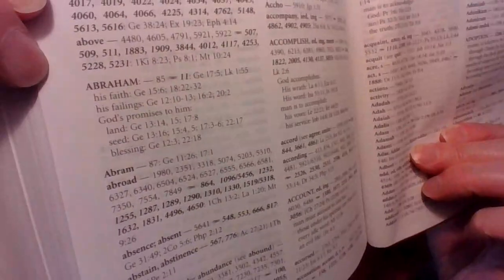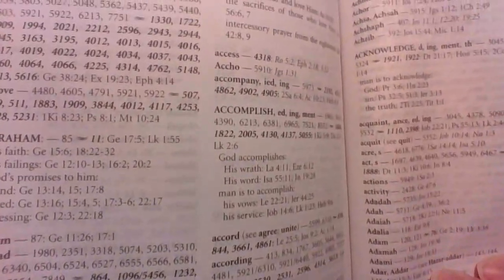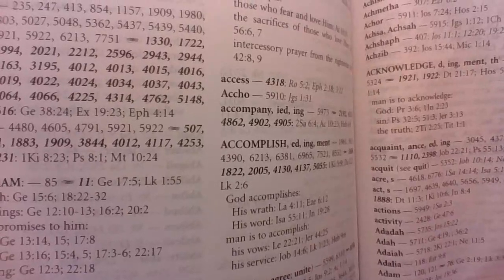For example, let's go to one in particular. Let's see what we get here for Abraham, all right? Well, on this page right here, you see where my finger is right there? Right there. Let's go to Abraham. Now, you see in Abraham, many places in the Bible where he can be found and so on, and what it's about.